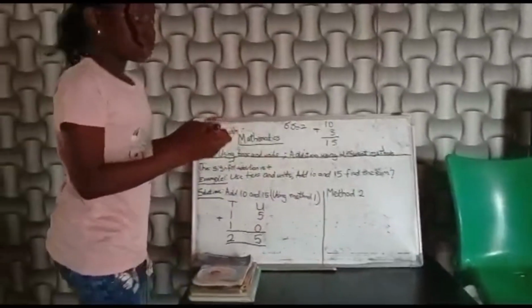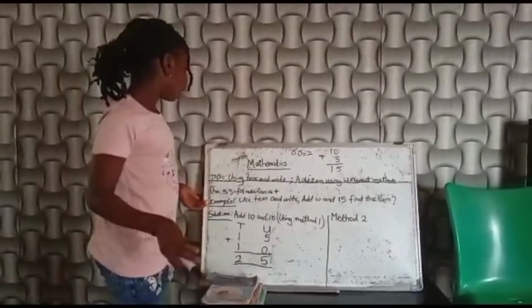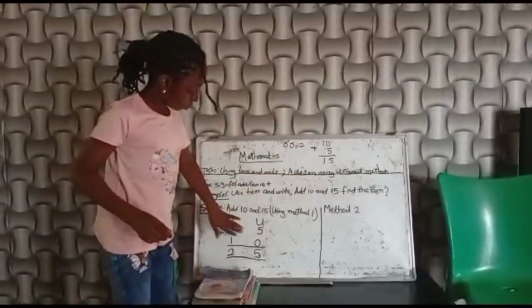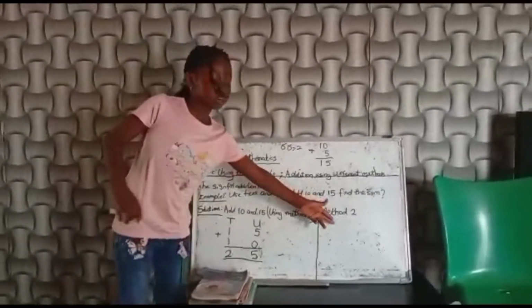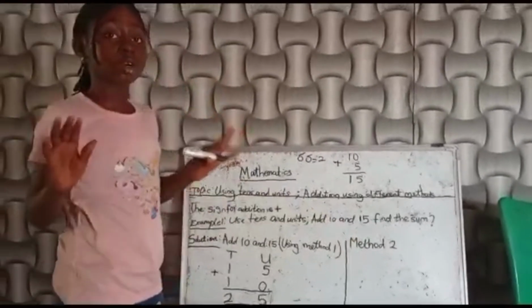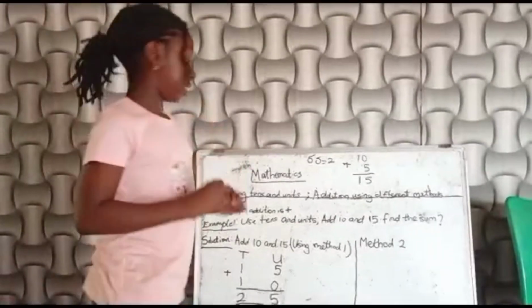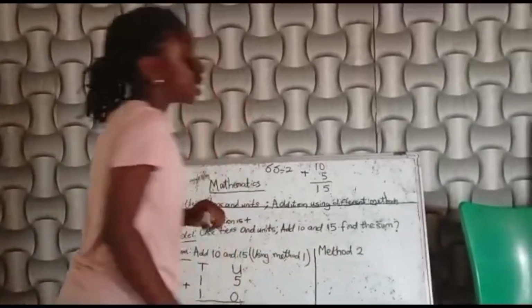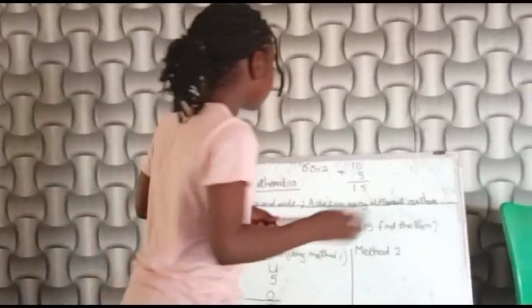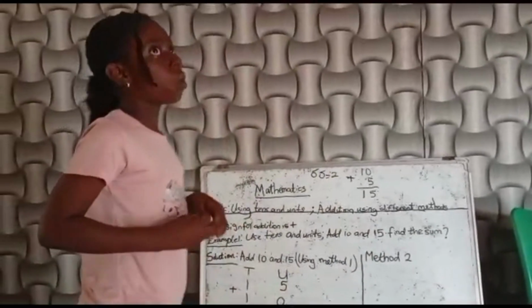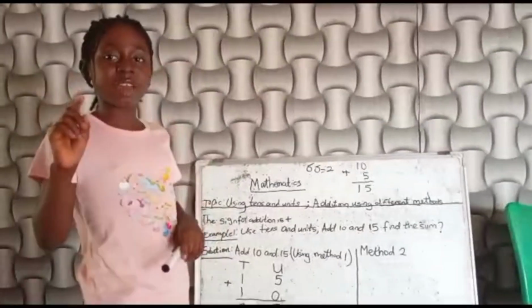Method 2. We're still going to use these numbers that they gave us to do this method 2. It's still going to give us the same answer. I don't want to waste the board. Now let's continue. In method 2, this is how we're going to do it. We all know that 15 is 1 ten and 5 units.